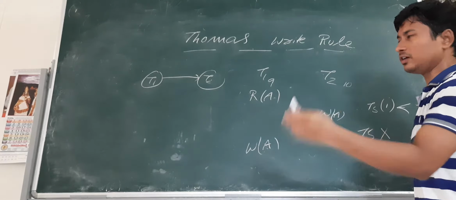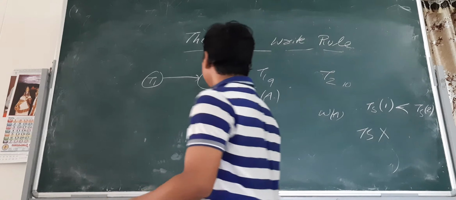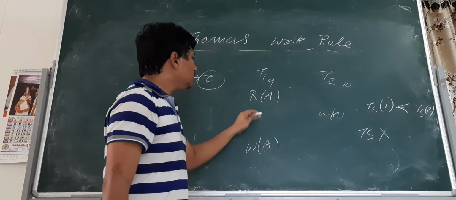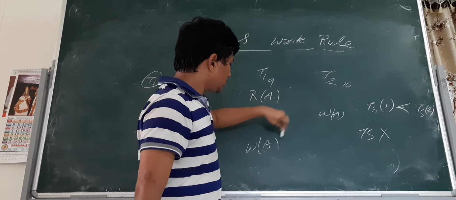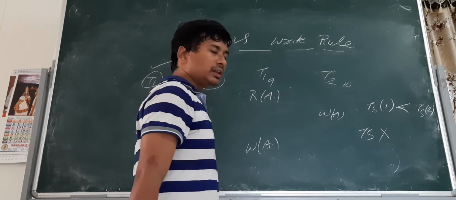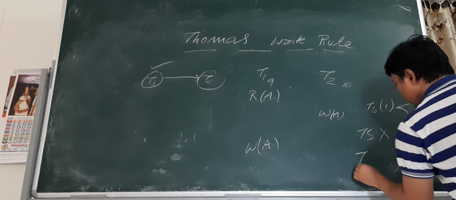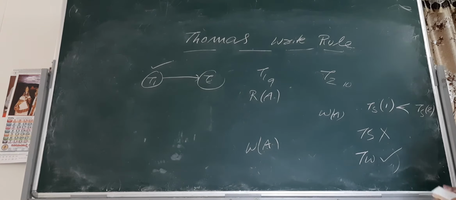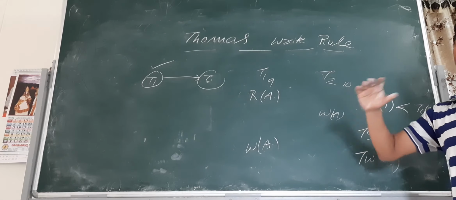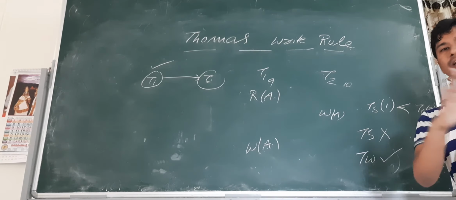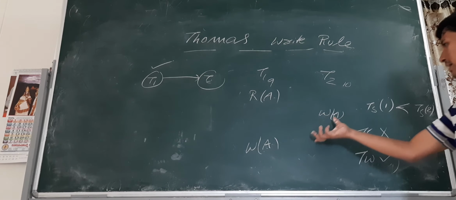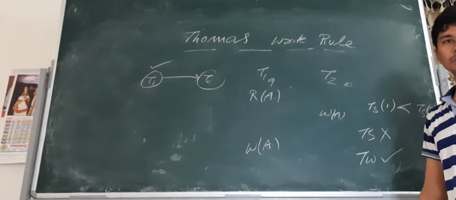Sorry for the noise, I cannot control it because it is aeroplane noise. If this conflict is avoided, then the schedule is equivalent to transaction 1 followed by transaction 2. So according to the Thomas Write Rule it is allowed, whereas the timestamp ordering protocol is not allowing it. So the Thomas Write Rule says that among the three conflicts, write-read, write-write and read-write, you can exclude the write-write conflict. If you exclude this one, then it follows the timestamp ordering protocol.